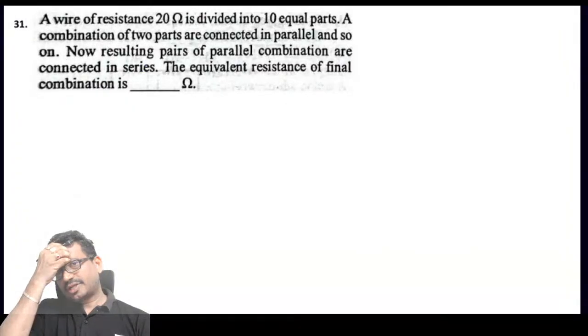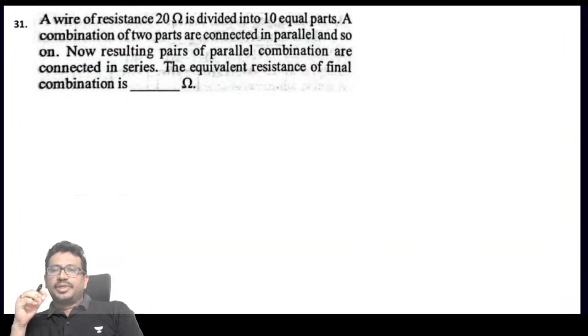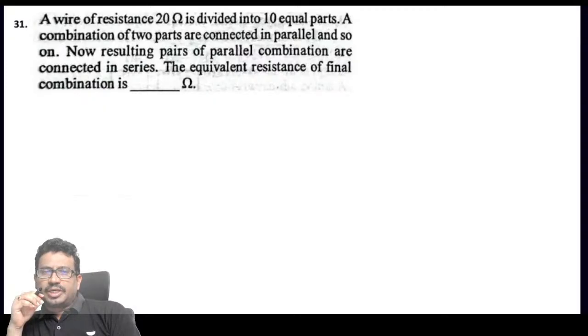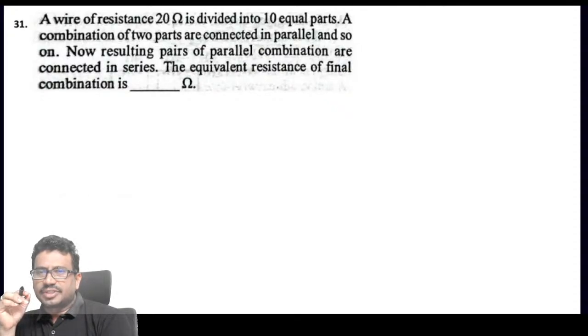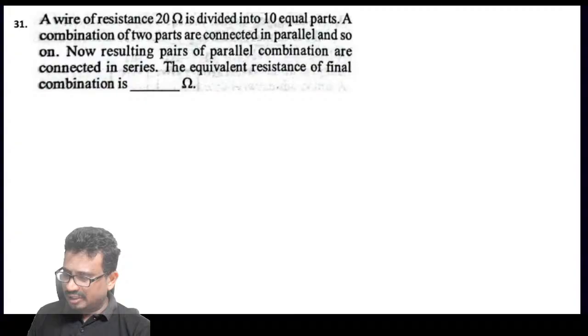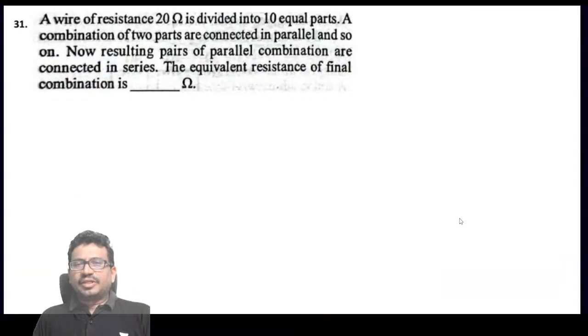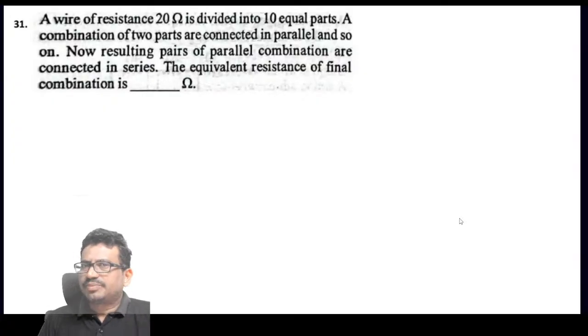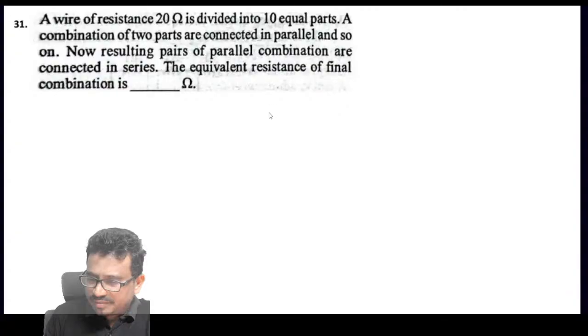Next, a wire of resistance 20 ohms is divided into 10 equal parts. A combination of two parts are connected in parallel, and the resulting pairs of parallel combinations are connected in series. The equivalent resistance of the final combination is? A wire of resistance 20 ohms is divided into 10 equal parts. Then the resistance of each part will become 2 ohms.